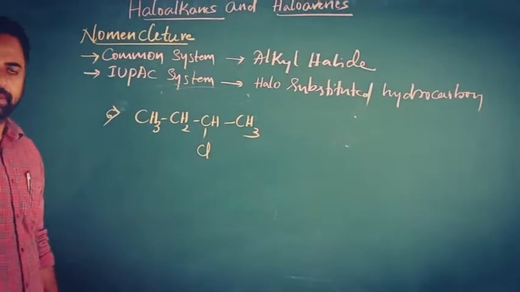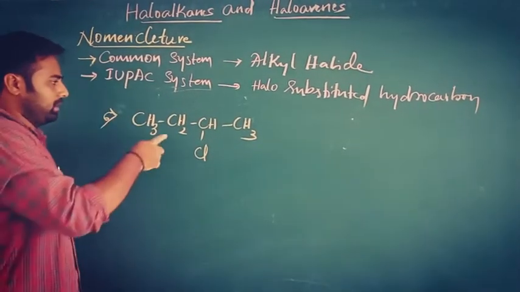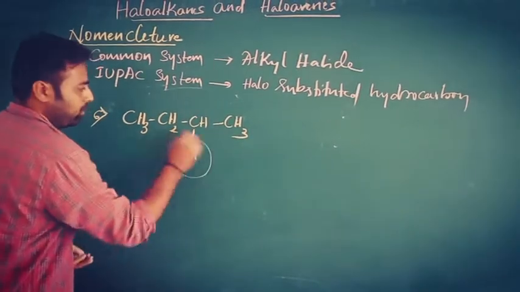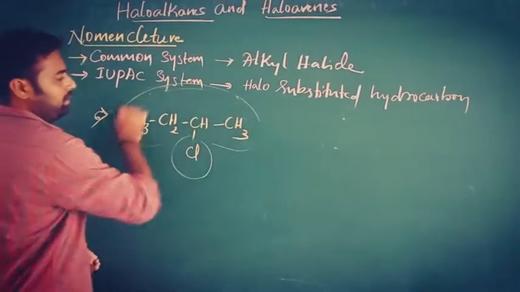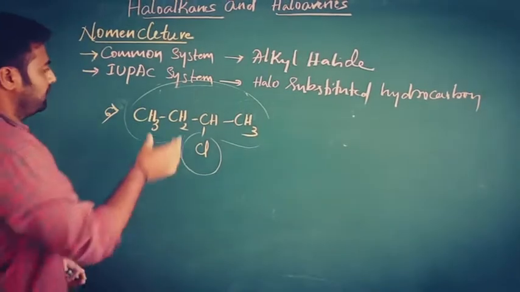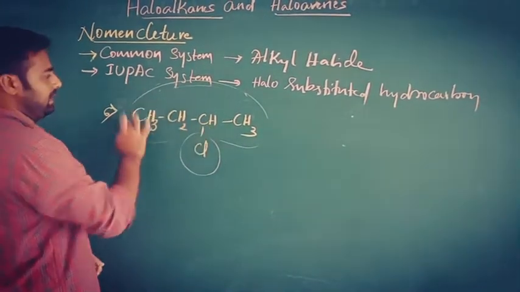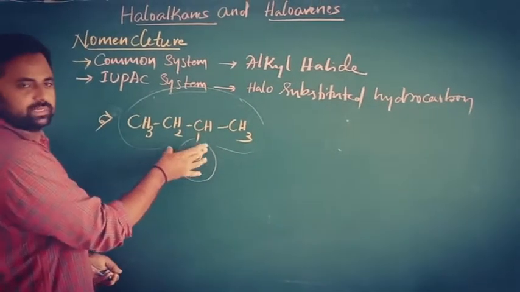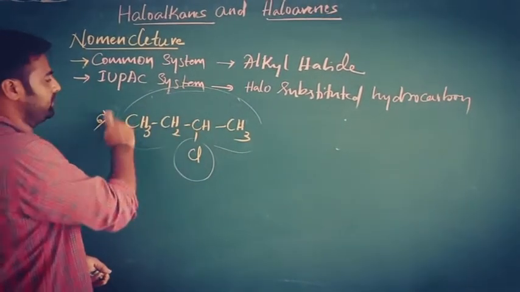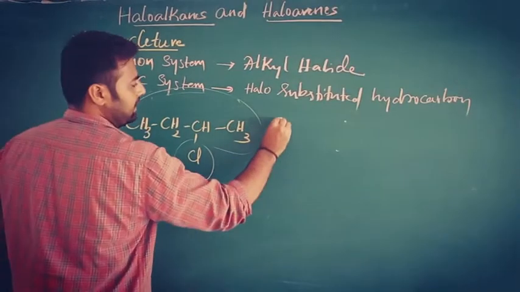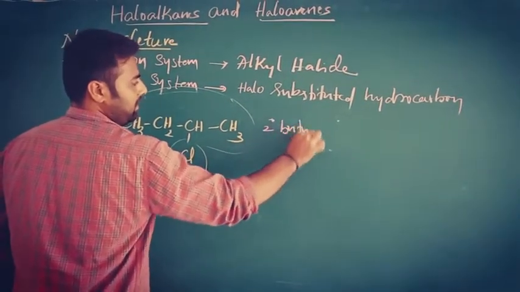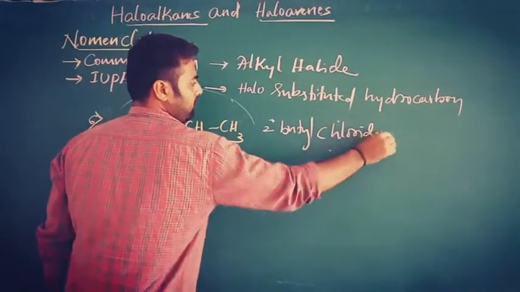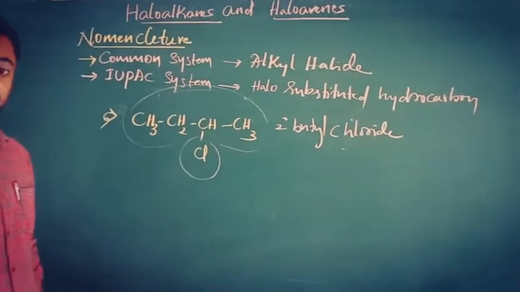Next one. The common name of this compound is, this is the halide group and this is the alkyl group. This alkyl group name is secondary butyl. Why? Because this chloro group is attached to a secondary carbon. So that's why we use secondary butyl. The halide is chloride. Secondary butyl chloride is the common name.